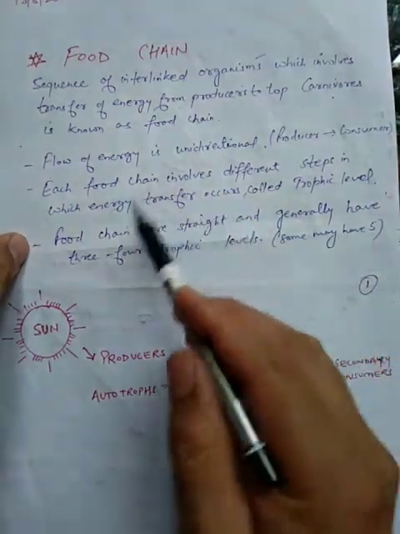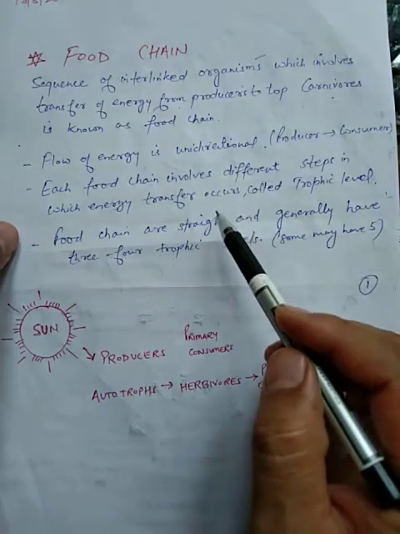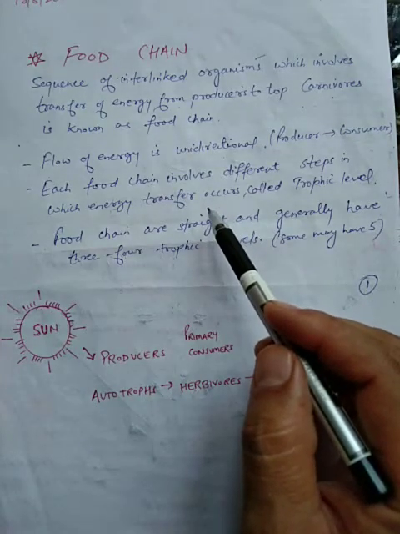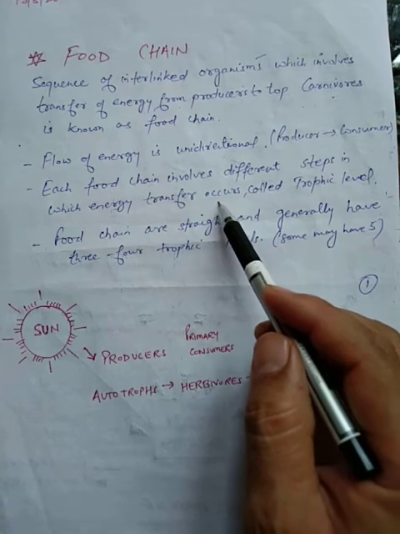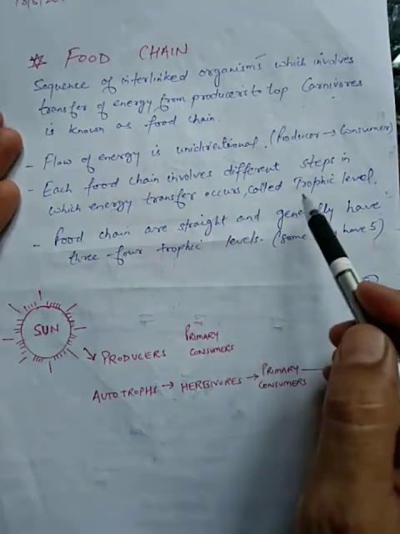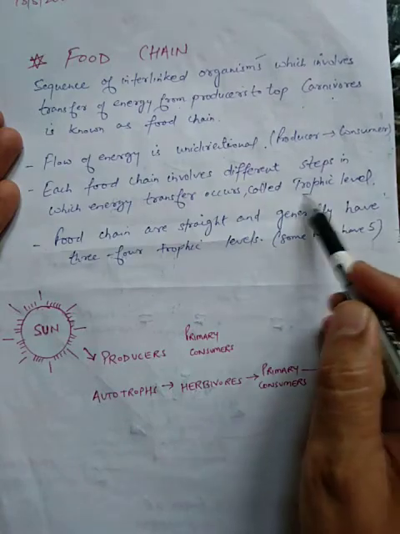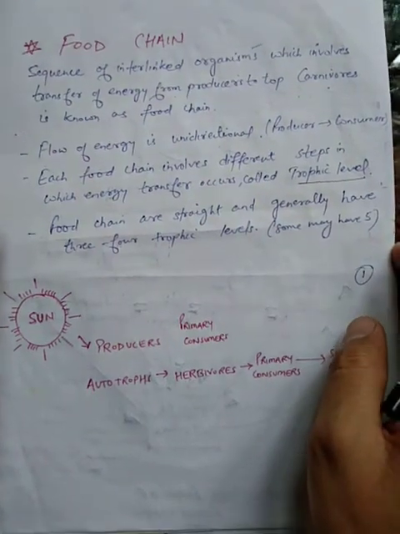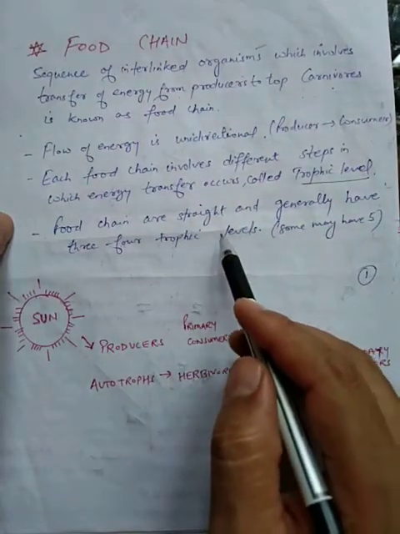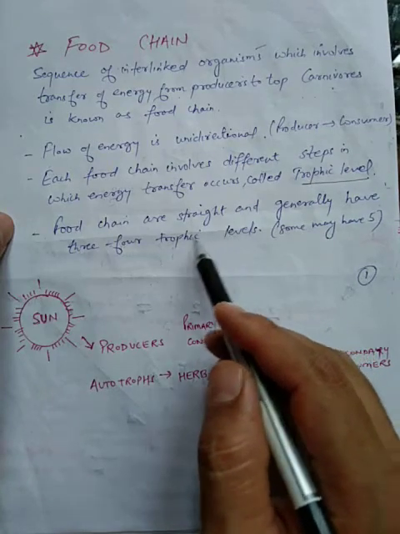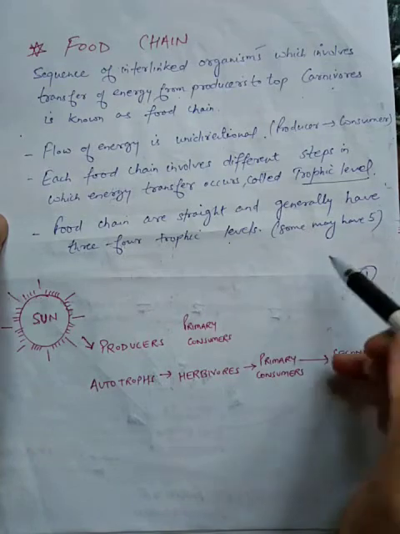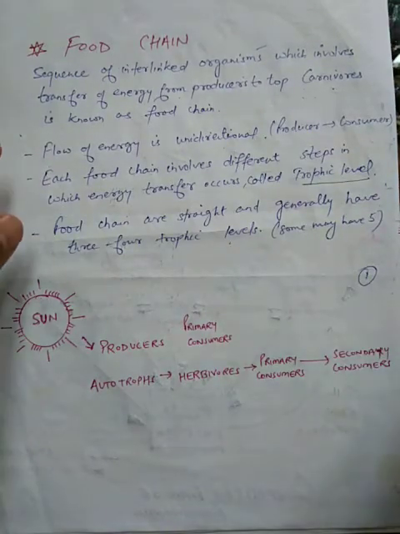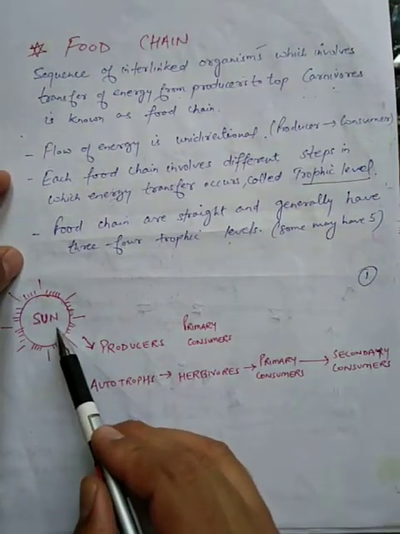Now in each food chain there are different steps involved, and there is energy transfer at each level, and this level is known as trophic level. Food chains are basically straight and they may have 3-4 trophic levels, and some food chains may have 5. So here you can see the sun.